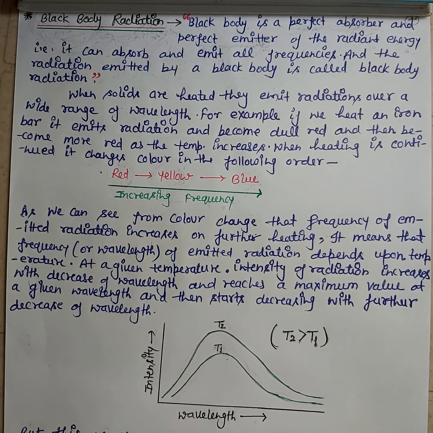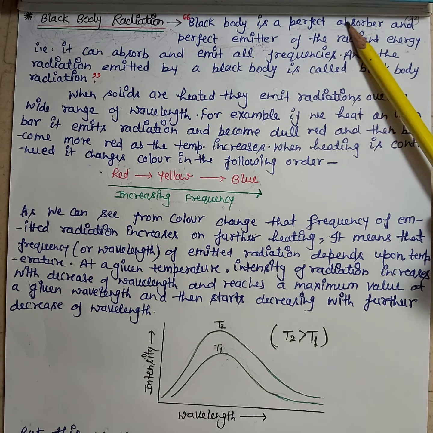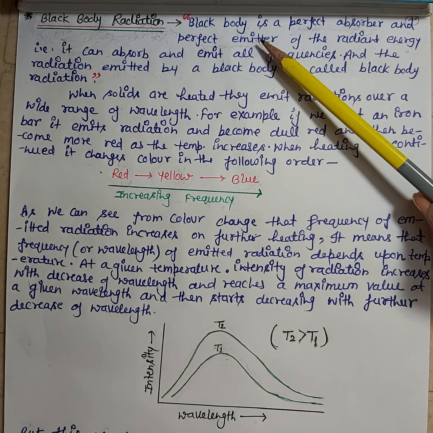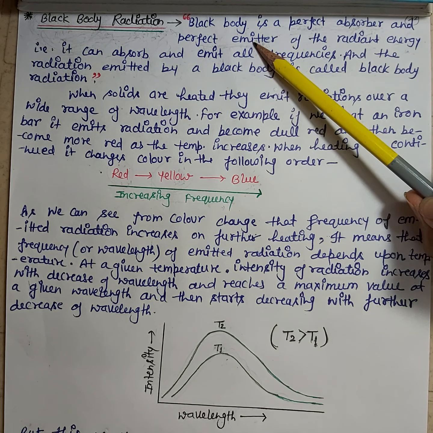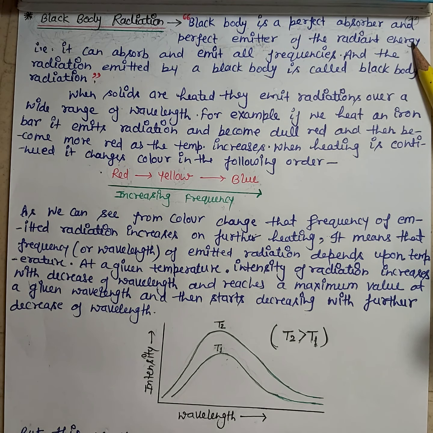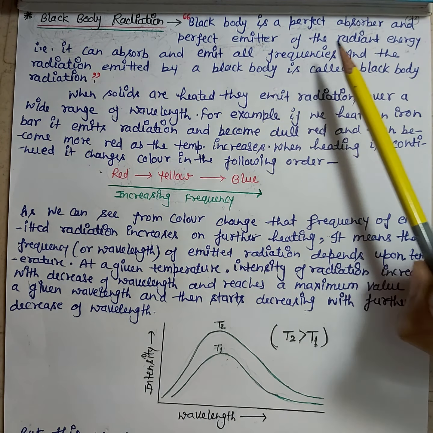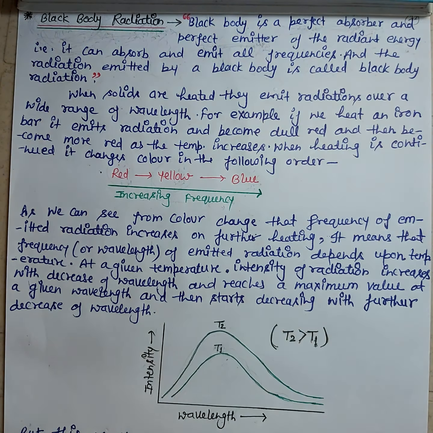So now, what is black body radiation? A black body is a perfect absorber as it is absorbing 100% of incident radiation, and a perfect emitter because it is absorbing 100% of incident radiation. So definitely after a certain period of time it will emit all the absorbed radiation. That's why it is a perfect emitter of the radiant energy, that is, it can absorb and emit all frequencies. And the radiation emitted by a black body is called black body radiation.